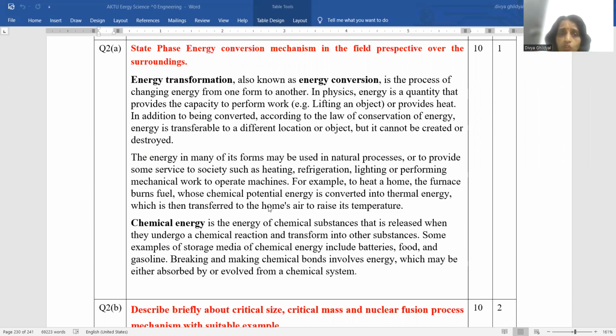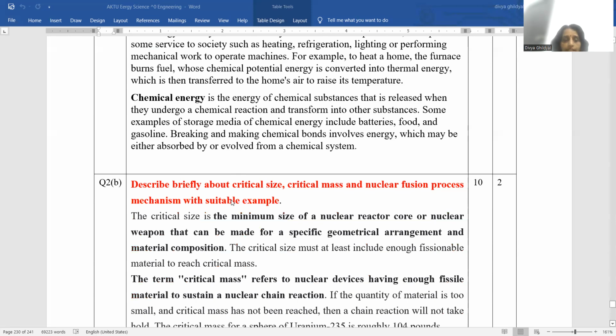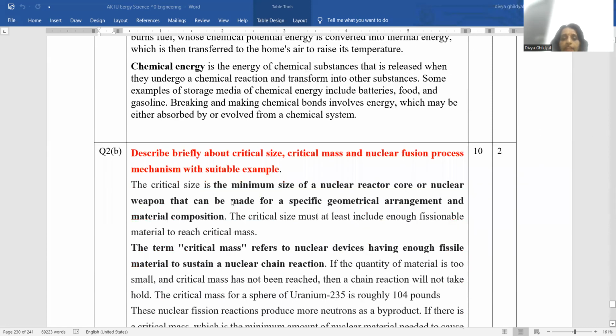You can also mention other forms of phase conversion mechanism, like providing heat for different forms of work, or to provide service like heating, refrigeration, lighting, mechanical work, etc. to operate machines. Describe briefly critical size, critical mass, nuclear fusion process mechanism.